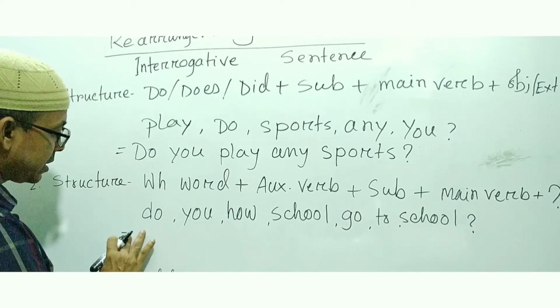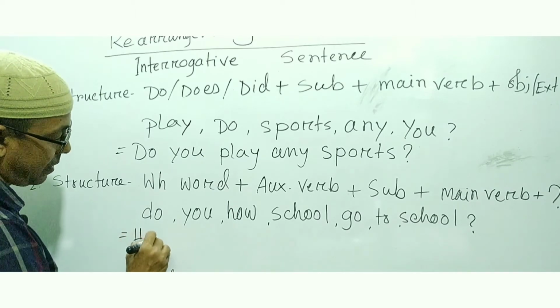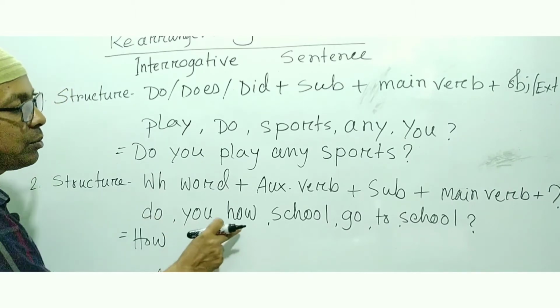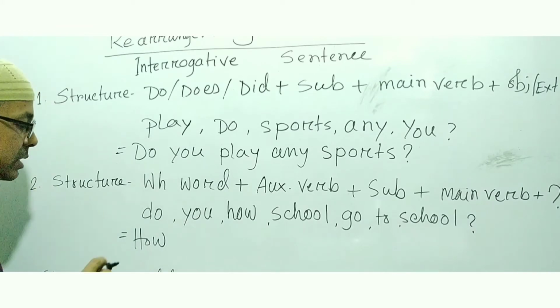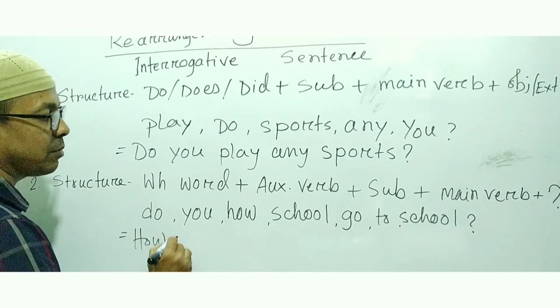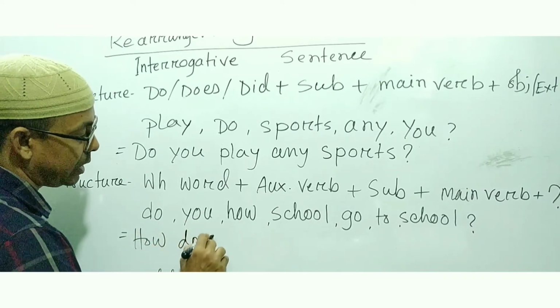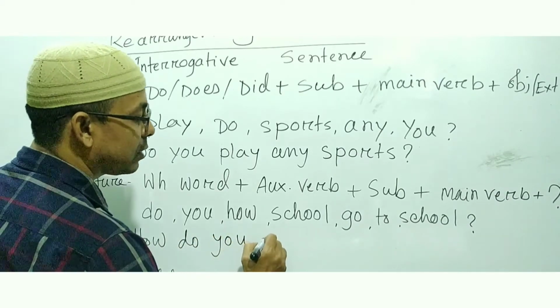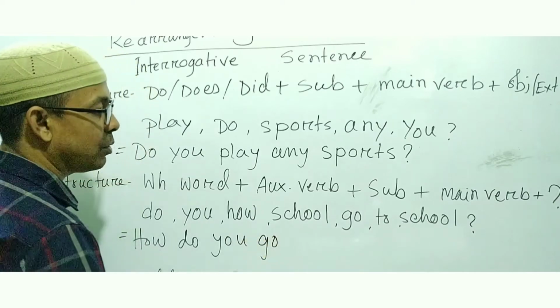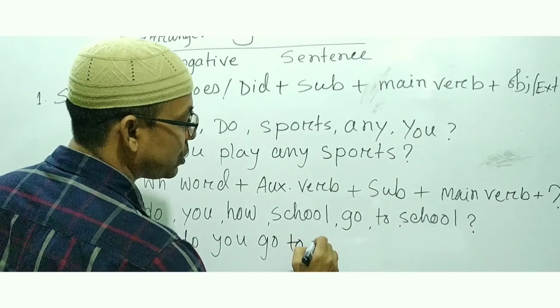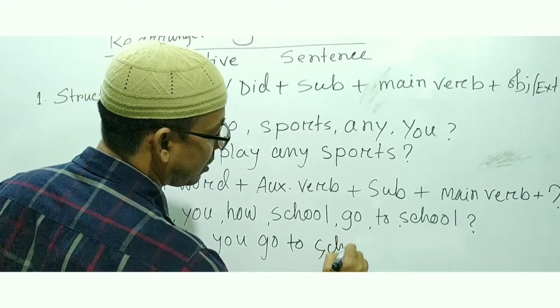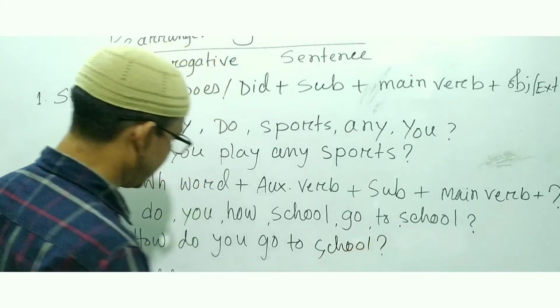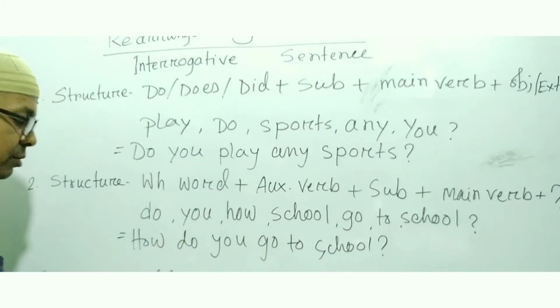Write at first how. Here: do you have school go to. That means how, then auxiliary verb do, how do, then subject you, how do you, then main verb go, how do you go, then to school, then question mark. How do you go to school?